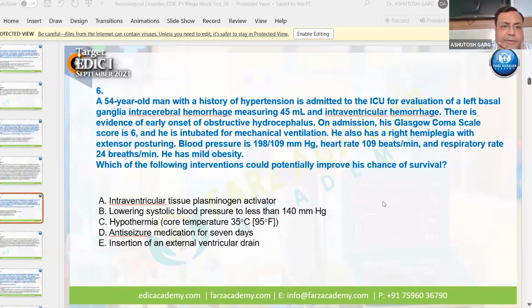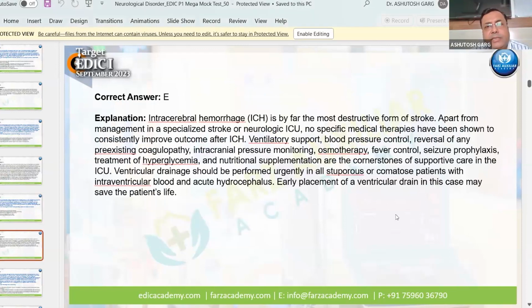A: Intraventricular tissue plasminogen activator. B: Lowering systolic blood pressure to less than 140. C: Hypothermia. D: Anti-seizure medication for 7 days. E: Insertion of an external ventricular drain. I got answers B and E, and somebody has answered E. Okay, so the answer is E.